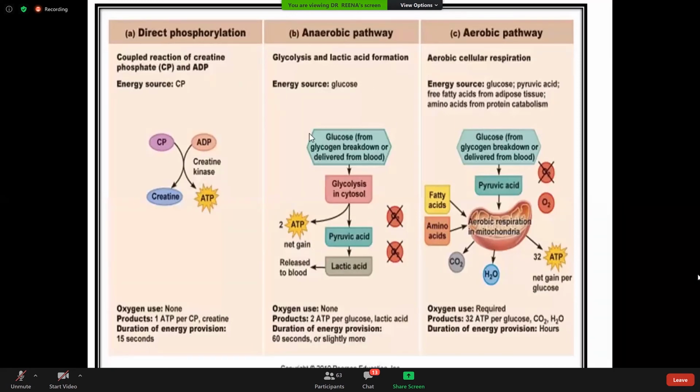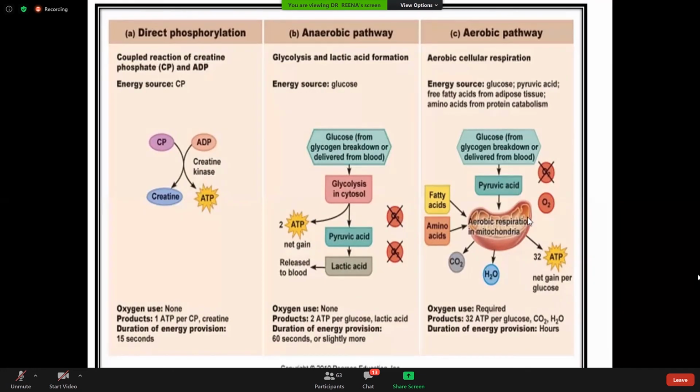Then the next source of ATP is glycolysis. From glycolysis, from glucose, pyruvic acid is formed and 2 ATP are released. From the pyruvic acid, lactic acid is formed. Lactic acid goes into circulation, and pyruvate goes into the mitochondria. So here 2 ATP per glucose is obtained, and the duration of energy provision is 60 seconds, slightly more than that of creatine phosphate.